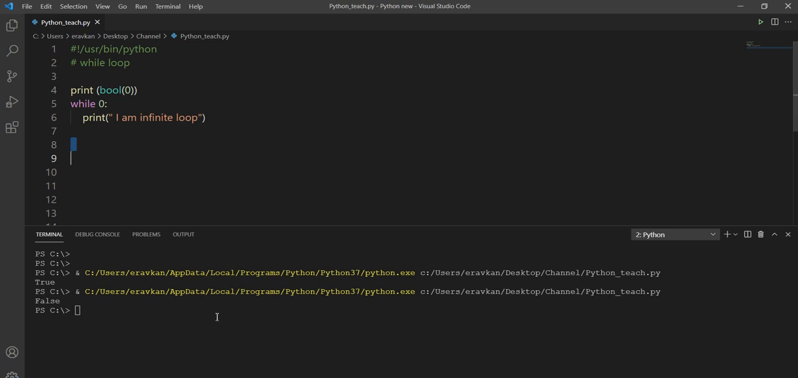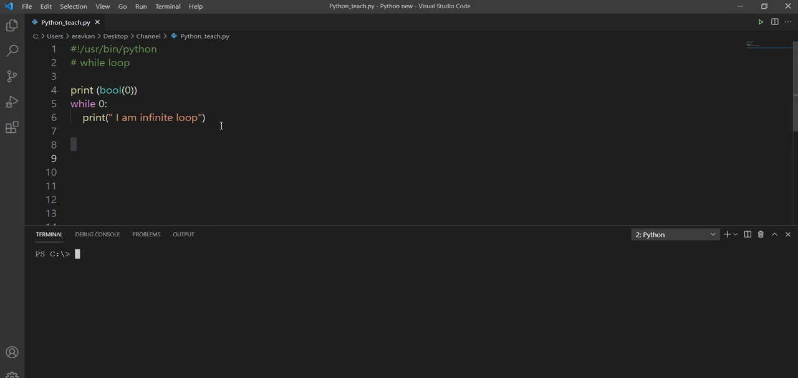Okay, let me give you one very good example. Now let us see the real use case when our while loop comes into the picture. We mostly use our while loop for taking input from the user. While this particular condition is true, take the input from the user. Okay, let me give you an example.